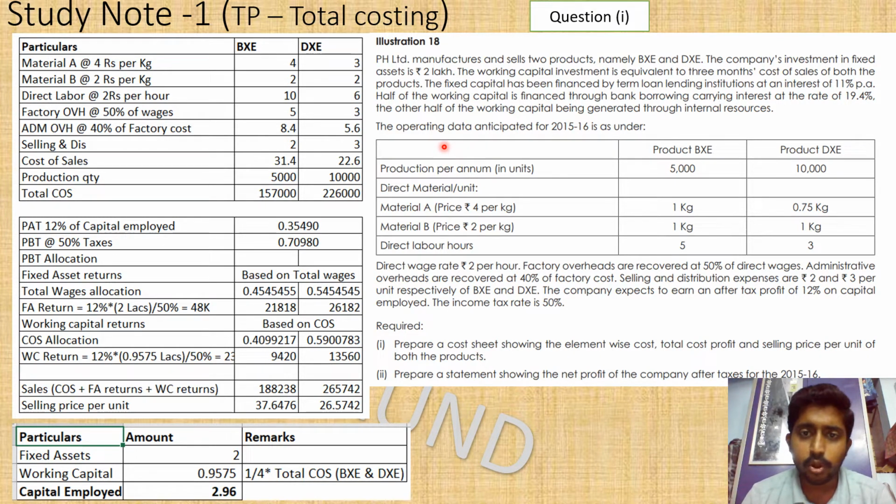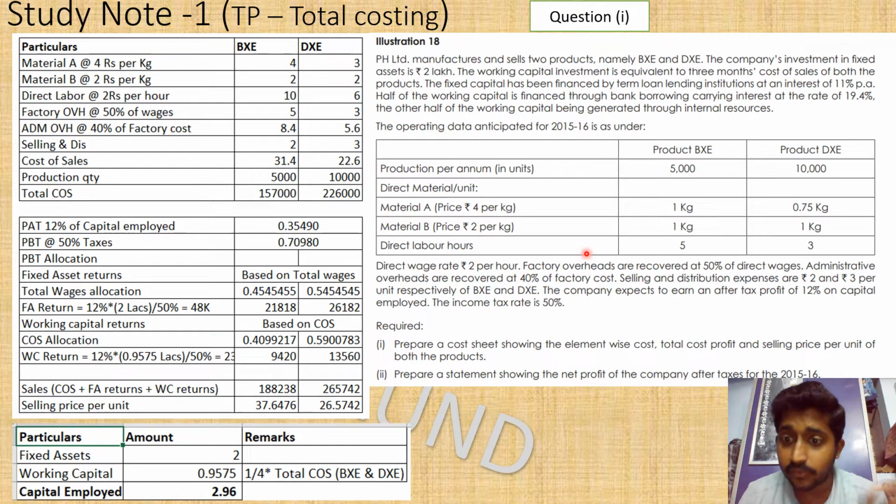Let's go to the operating data of 15-16. This shows that production is 5,000 units of BXC and 10,000 units of DXC. Next, the direct material cost is given as 4 rupees per kg. How many kg are required for each product is given. Material B is also given.